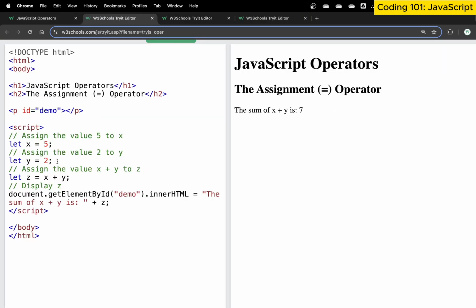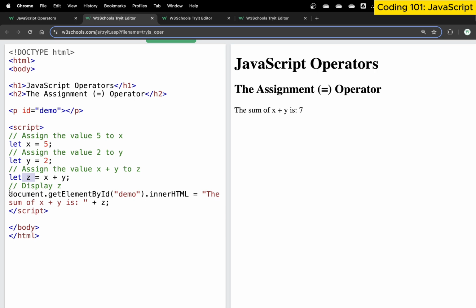So we have the code here. We created a script tag and the script tag is closed. We assign let x is equal to 5. Then we say let y is equal to 2, and then let z be x plus y. So simple JavaScript code: create one variable, create a second variable, and then we add these two variables' values and assign the result to z.